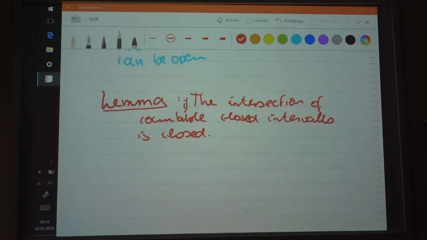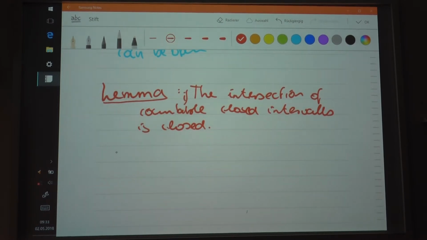So if you're not taking the union but the intersection instead, then you would get that the countable intersection of these closed intervals is always closed, no matter what. If you take the intersection, then this will be true. But on the other hand, the intersection of countable open intervals is not necessarily open.